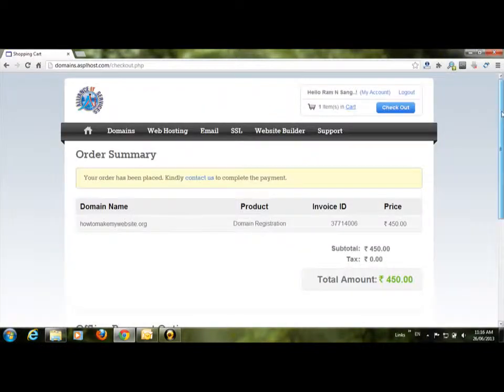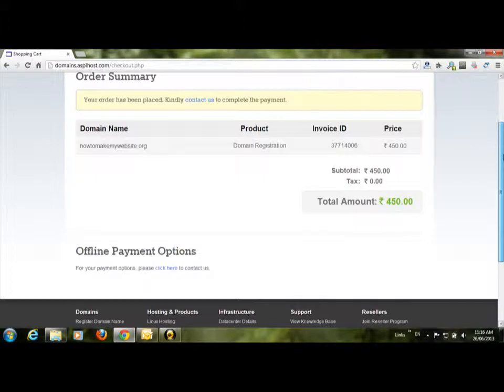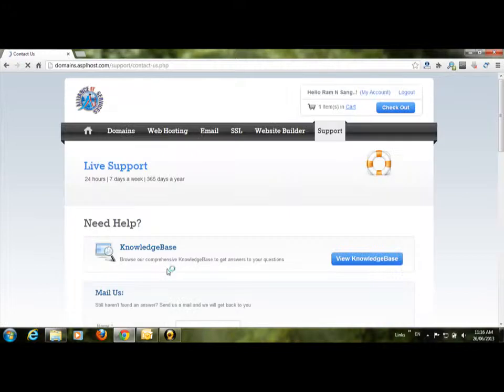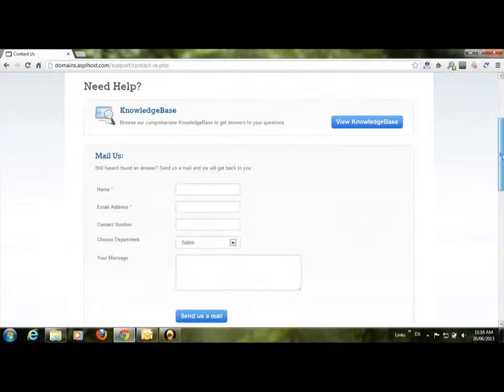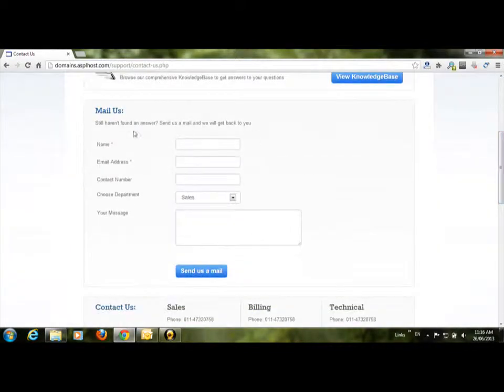Probably they'll give me some details about the account or some contact details, so that I can contact them and tell them that I have booked the domain, I'm paying rupees 450 and please confirm my domain. Now you see the offline payment options. For your payment option, please click here to contact us. So I clicked on contact us and I can see the detail, mail us.